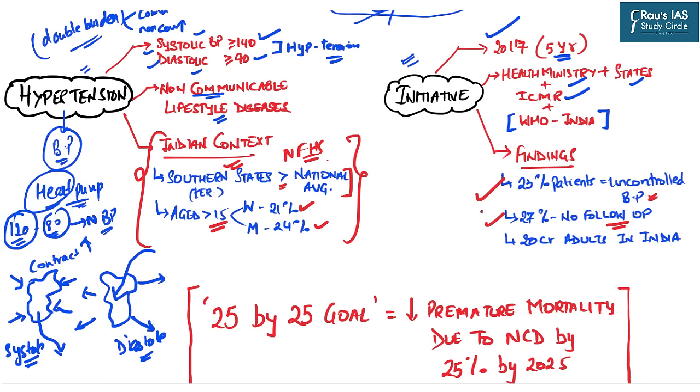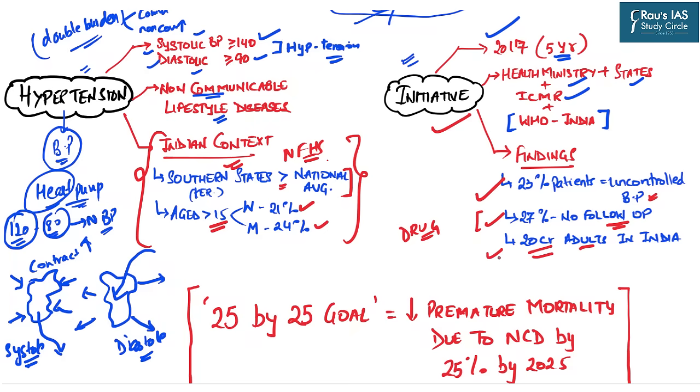Now, this is one of the biggest issues in social sector initiatives which are mainly related to health. For example, a similar issue exists in drug control. The rehabilitation centers are built by the government and the drug addicts come there for the first time, but there is a very high dropout rate in the follow-ups. Coming back to this particular initiative, around 20 crore adults in India are facing the challenge of hypertension.